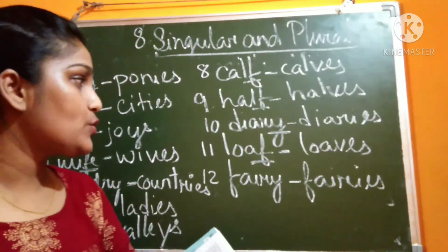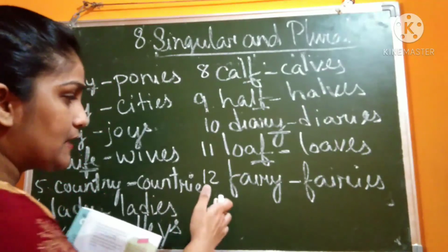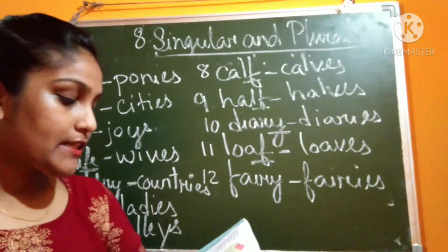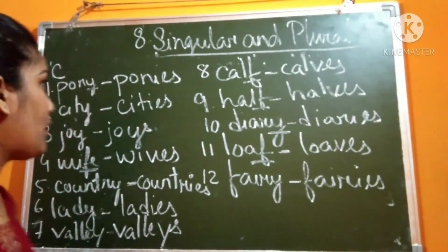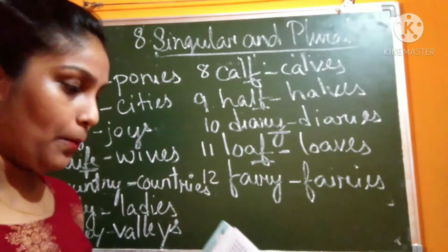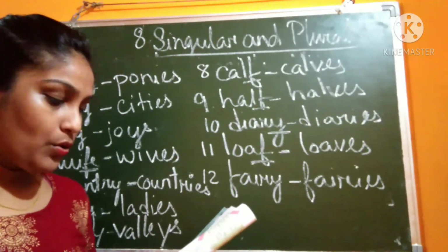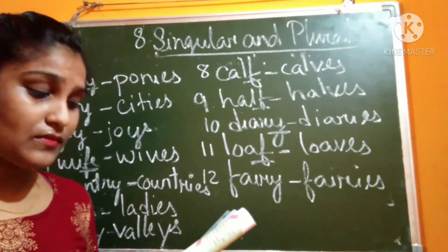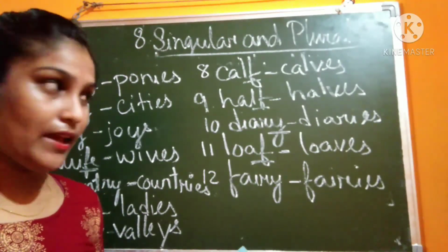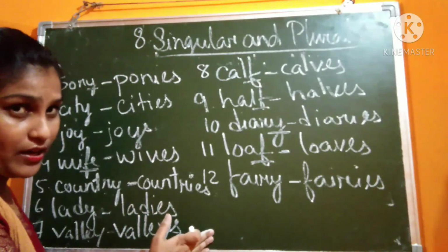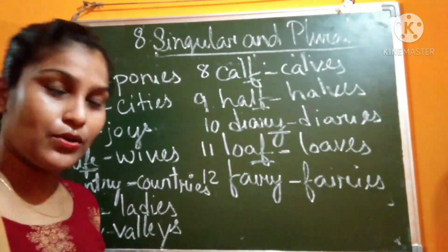The 6 rules you have to remember to do these exercises. So I have done till 12th number. 13, 14, 15, 16, 17, 18, you have to do it by yourself. You have to do C number also in your copy. So today till here. In the next class, we'll be doing some other singular and plural nouns and also countable and uncountable nouns. Okay. And if you have any doubt regarding this, please ask me. Okay. Thank you.